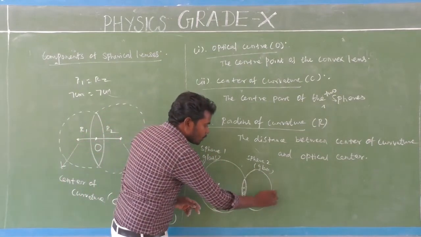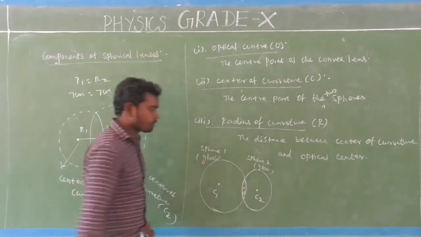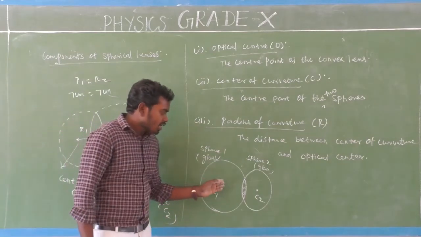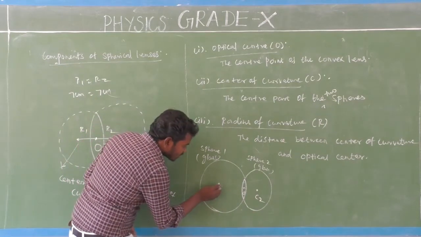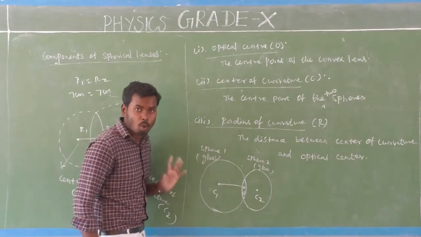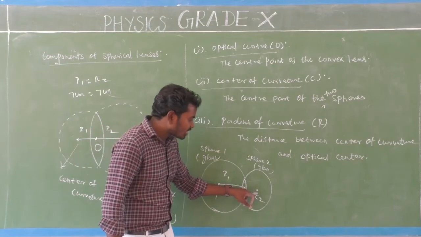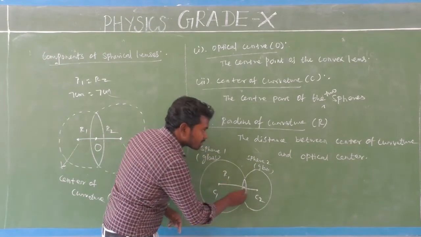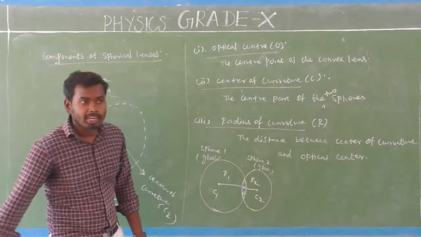Sphere 2 will have a center, that is the center of curvature 2, C2. Here, which is the radius of curvature? The distance between the center of curvature and the optical center is the radius of curvature for sphere 1. So this is R1. The distance between the center of curvature and this optical center is radius of curvature 2.